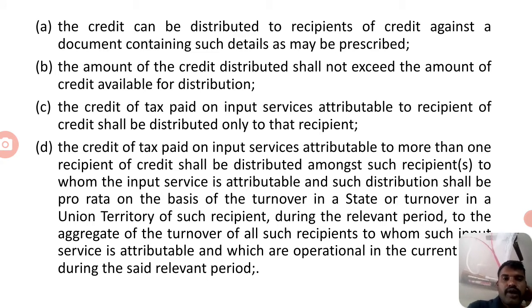The credit of tax paid on input service attributable to a recipient of credit shall be distributed only to that recipient. Under the current tax regime, the definition of input service distributor includes an office of the manufacturer or producer of final products or provider of output service which receives invoice issued under 4A of the Service Tax Rules, 1994 towards purchase of input service, and issues invoice, bill or challan for the purpose of distributing the credit of service tax paid on the said services.